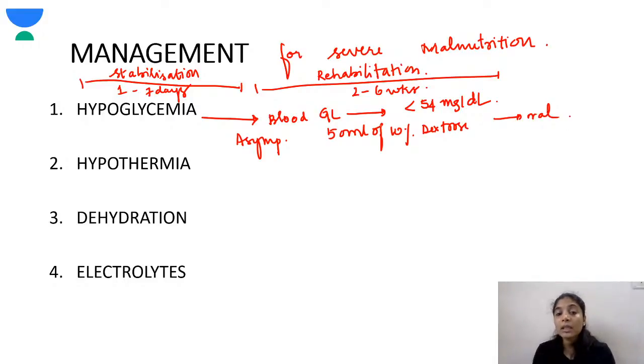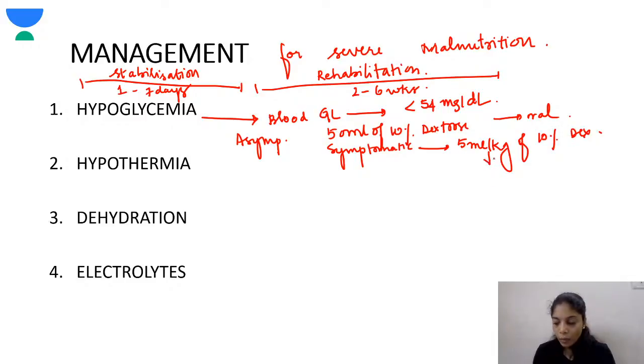But if the child is symptomatic, symptomatic can be anything. A symptomatic child can be lethargic, there can be seizures, or the child can be non-responsive. At that time you have to give 5 ml per kg of 10% dextrose.